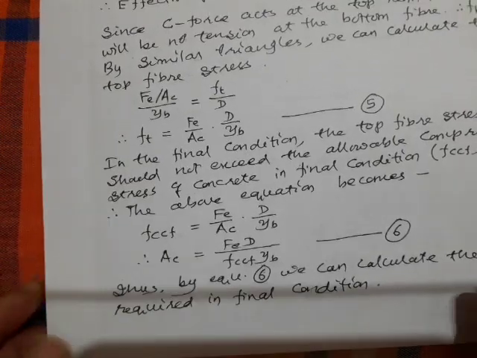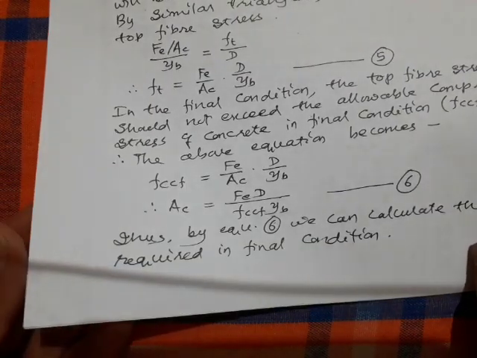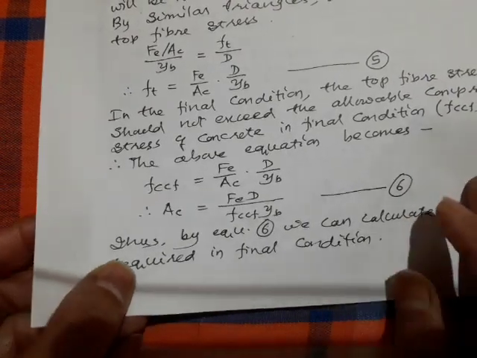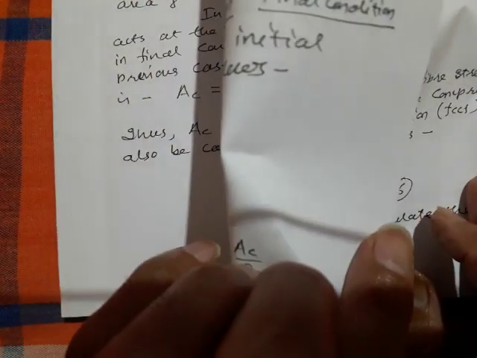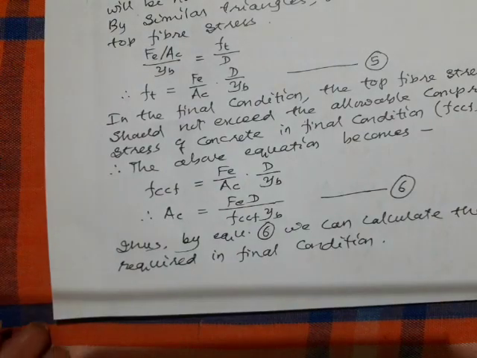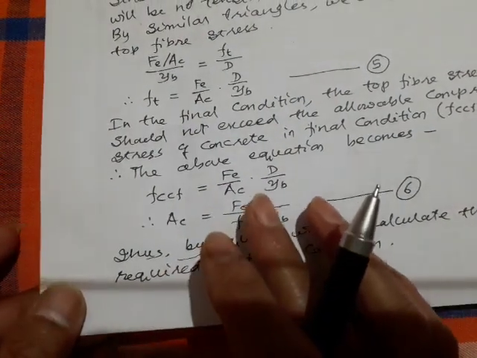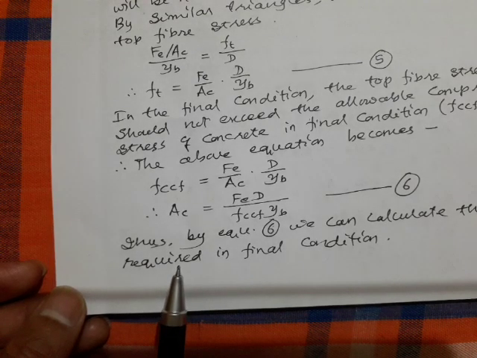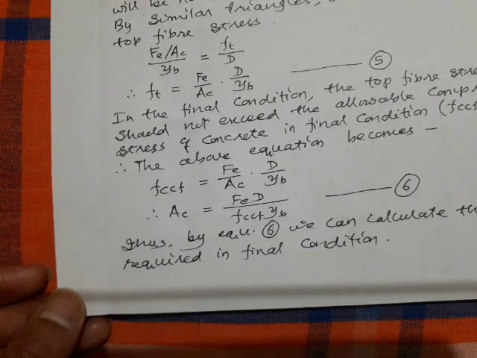This is how you can calculate the area of concrete required in the initial condition as well as in the final condition. This is how you can do your design when the MD by MT ratio is smaller than 0.2. Thank you very much.